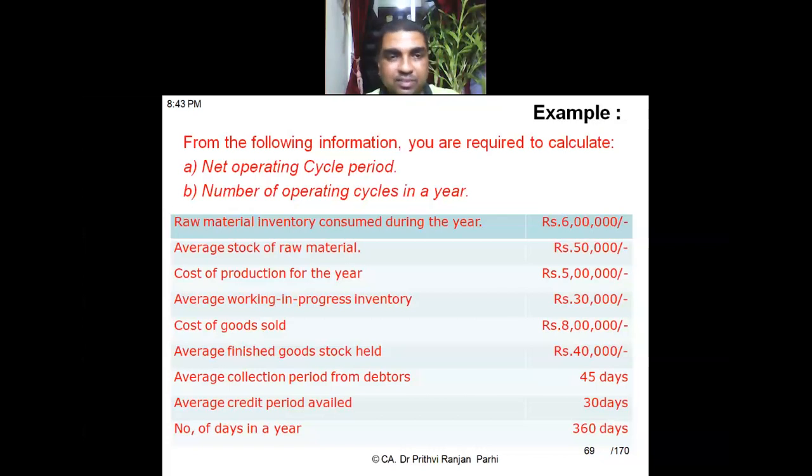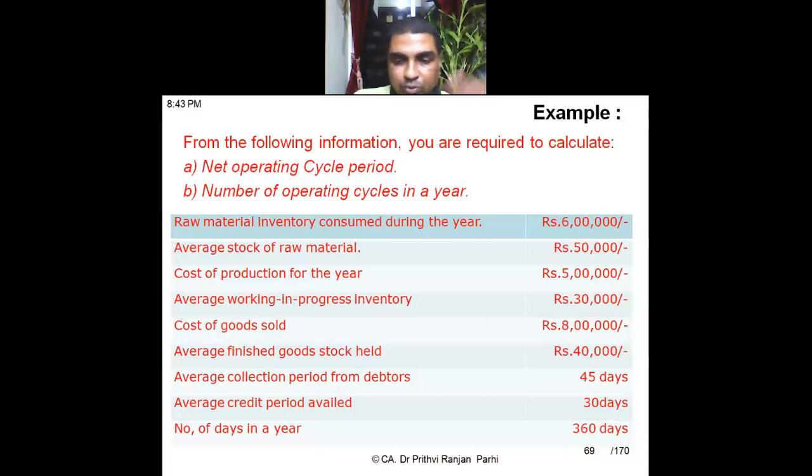Raw material inventory consumed during the year, rupees 6 lakh. Average stock of raw material rupees 50,000. Cost of production for the year rupees 5 lakh. Average work in progress inventory rupees 30,000. Cost of goods sold rupees 8 lakh. Average finished goods stock held rupees 40,000. Average collection period from debtors 45 days. Average credit period availed 30 days. Number of days in a year 360 days. We'll be solving this question.